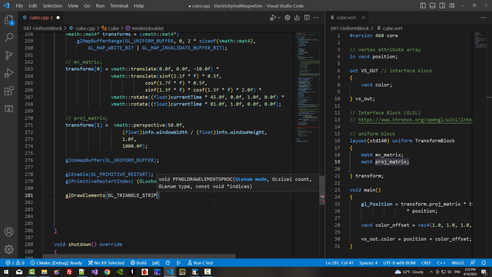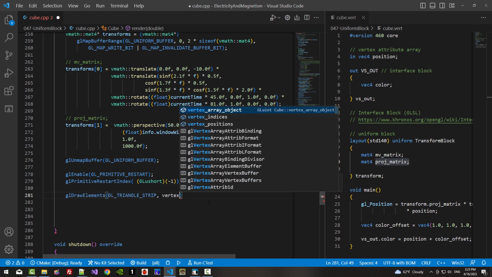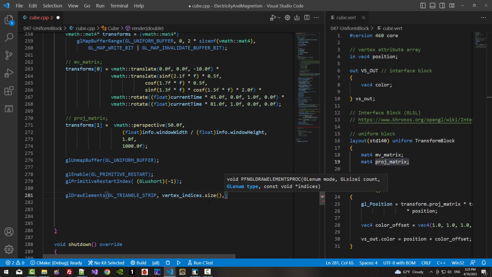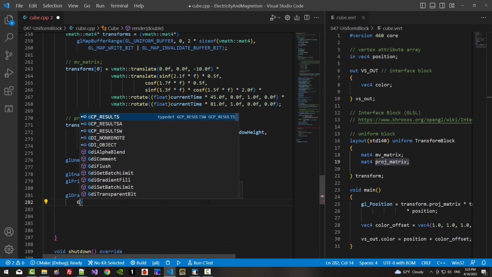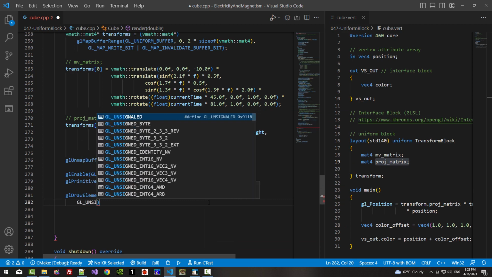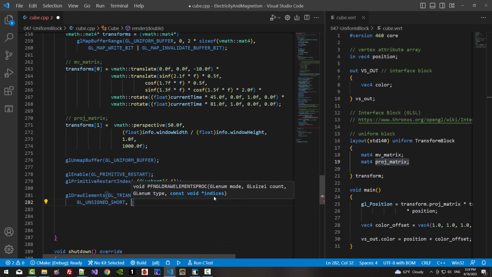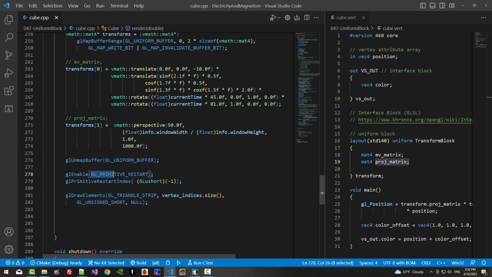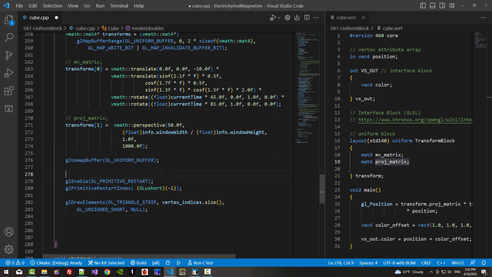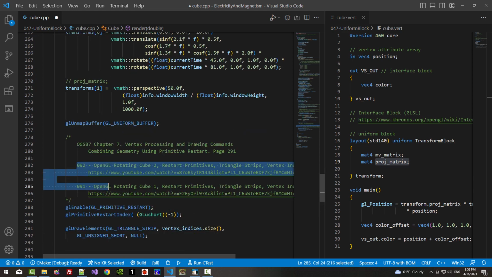GL_TRIANGLE_STRIP, count: vertex indices size, type: GL_UNSIGNED_SHORT, indices. This represents the offset. We will simply pass null. About primitive restart, please refer to these videos.